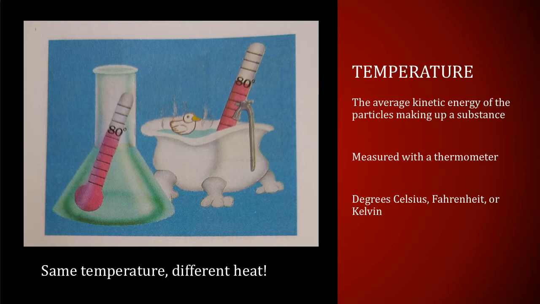Temperature would be the average kinetic energy of the particles that make up the substance. We obviously use a thermometer to measure temperature, and usually in chemistry, we're going to start with Celsius, and a lot of times we're going to use a Kelvin temperature scale. Maybe you remember that from physical science. If they give it to us in Fahrenheit, we usually end up having to convert it to Celsius and/or Kelvin.